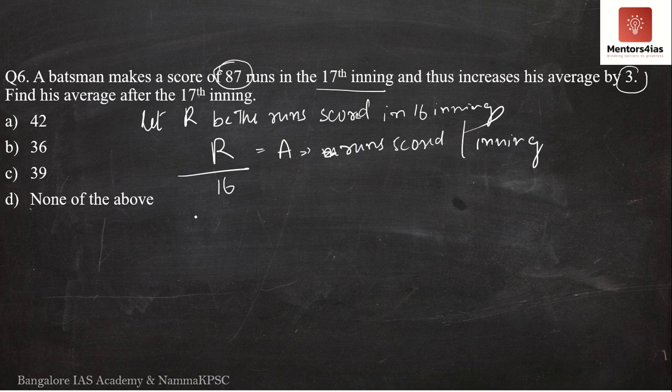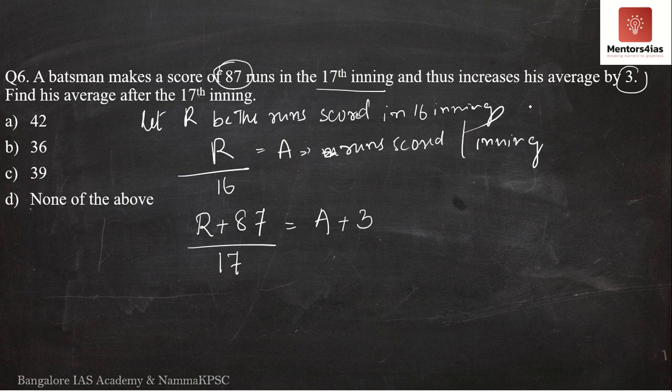Meaning now the total runs amount to R plus 87. And when you take the average, that is R plus 87 divided by 17, the average would have increased by 3 runs.